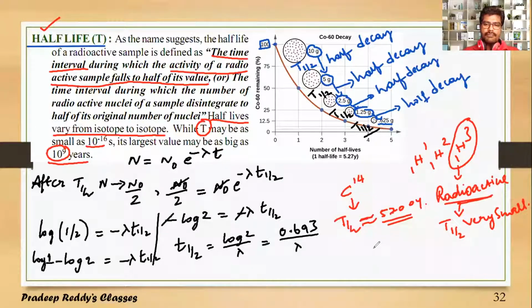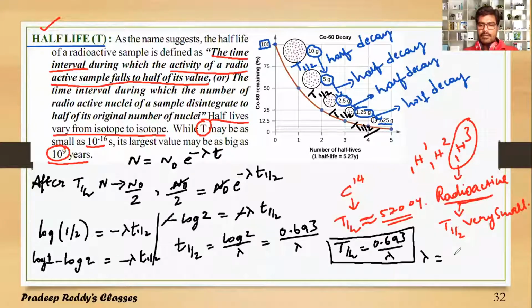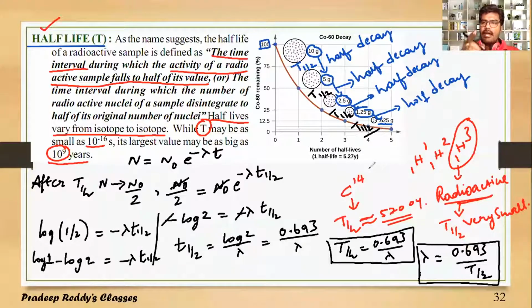So T half is equal to 0.693 divided by lambda, or you can write lambda is equal to 0.693 divided by T half. These are the equations relating T half and the decay constant lambda.